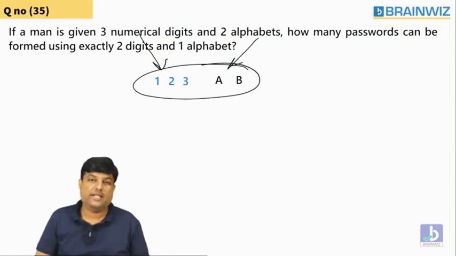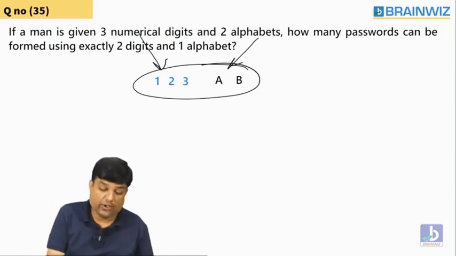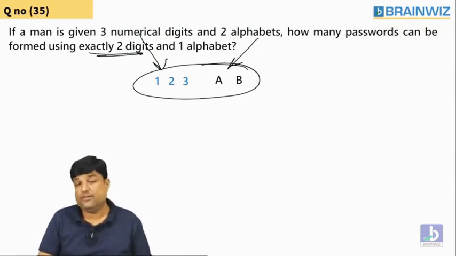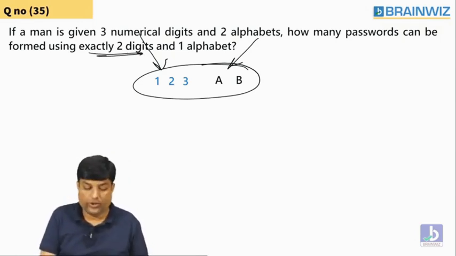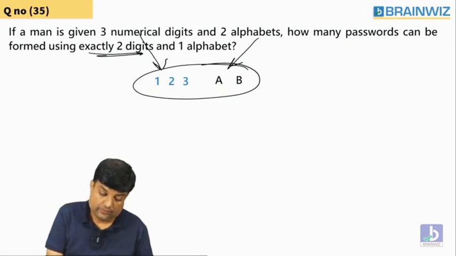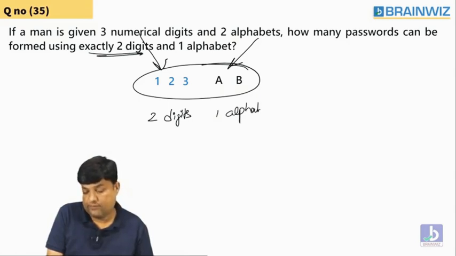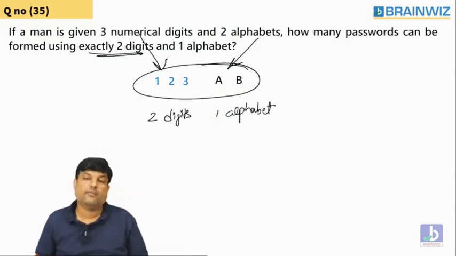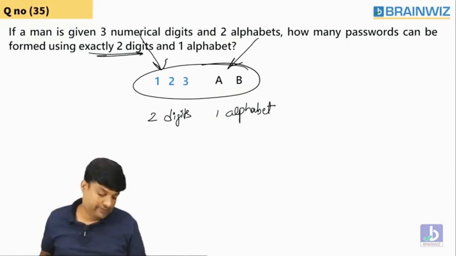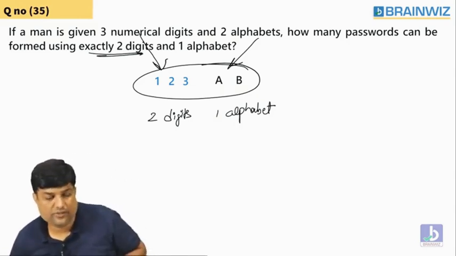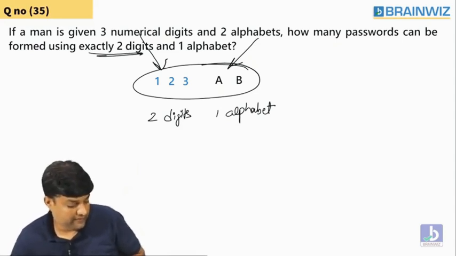So he wanted to make a password. For that password, you have to select 2 digits. Only 2 digits you have to select, and 1 alphabet. Come on, guys. How many ways can we select 2 digits and 1 alphabet? Come on, guys. Tell me. Very good. You're genius. Everything you're doing fine.